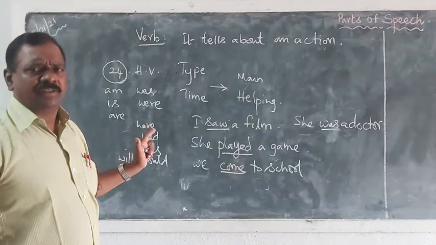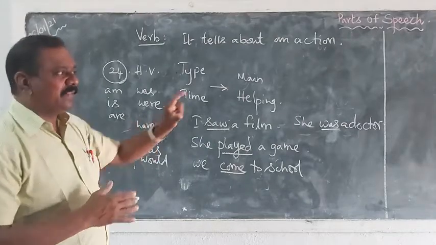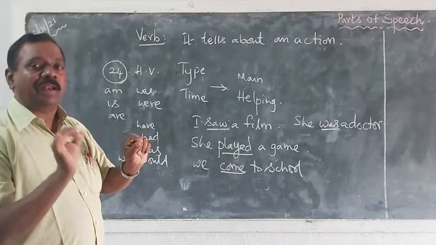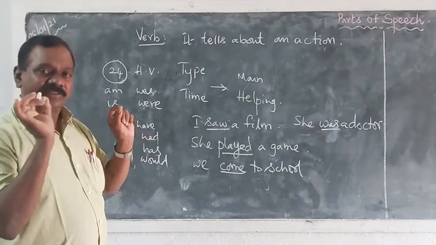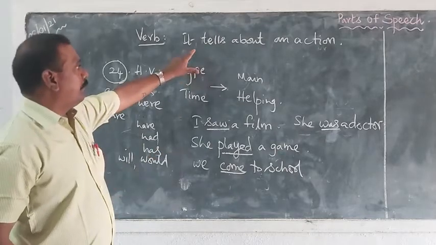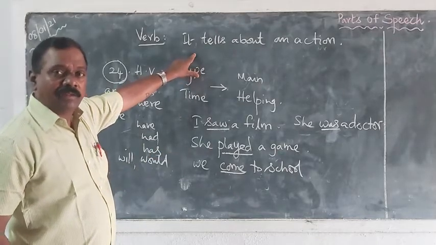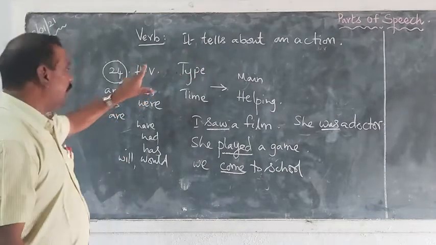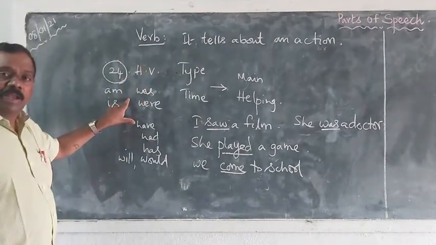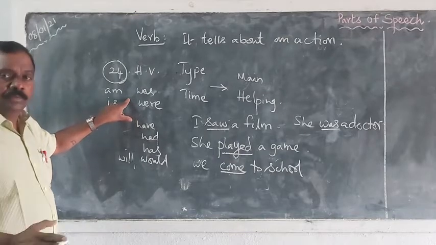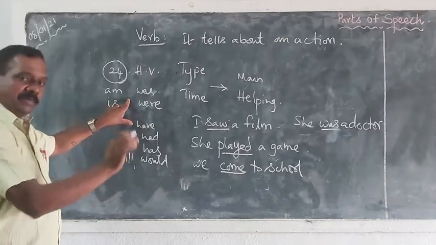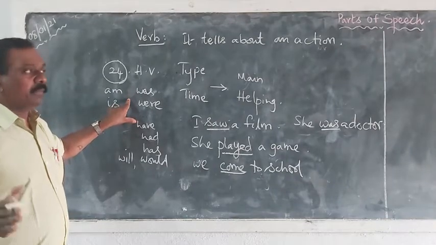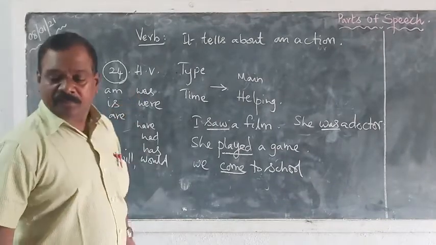That's the main difference. We cannot go very deep because within the slot, our task is to identify the underlined word. What part of speech is it? When there is a word underlined and it denotes an action, that is a verb. When there is a helping verb underlined, that is also a verb. You need not write helping verb. Just write verb, that's enough. That will do. So let us go to the next.